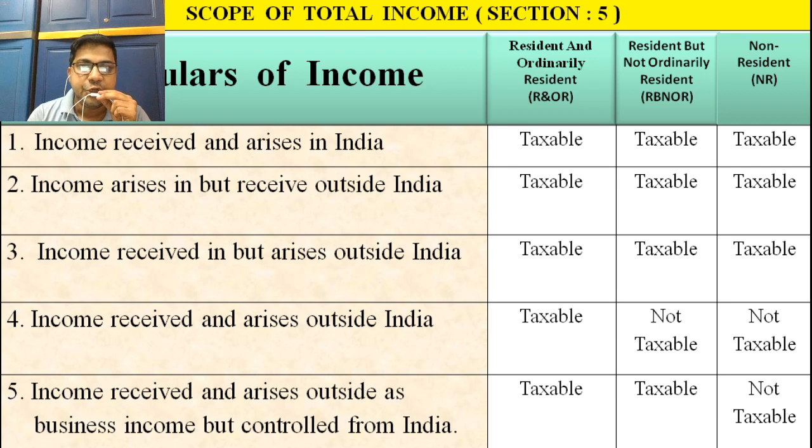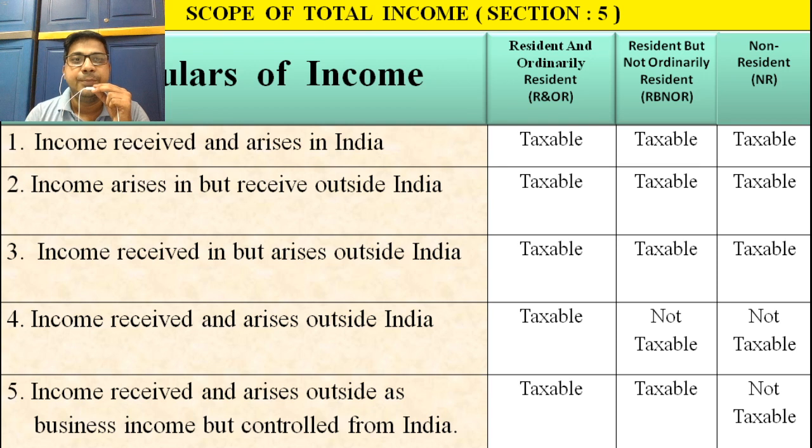This particular status is called the residential status of an individual. Some individuals are RNOR, some are RBNOR, or some are NR.